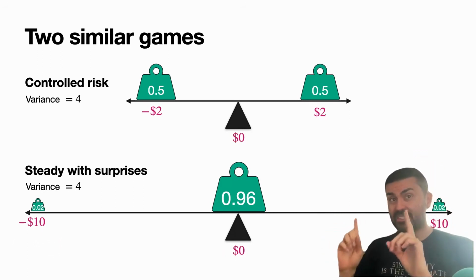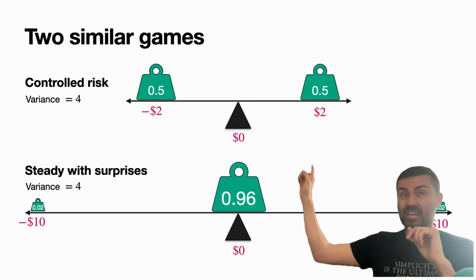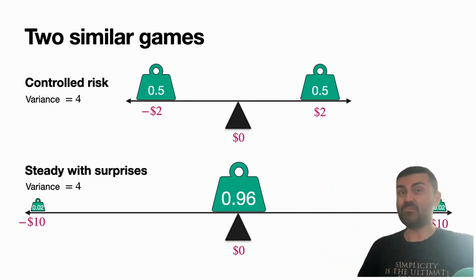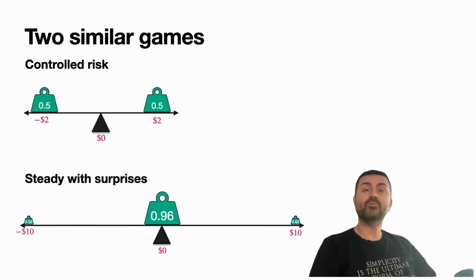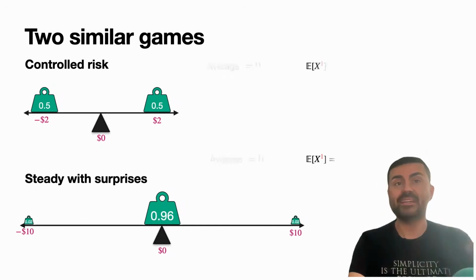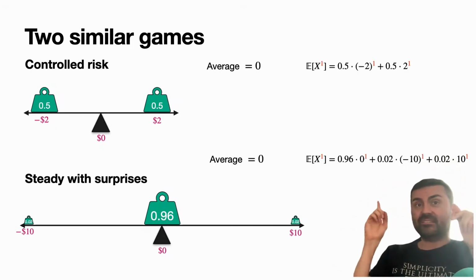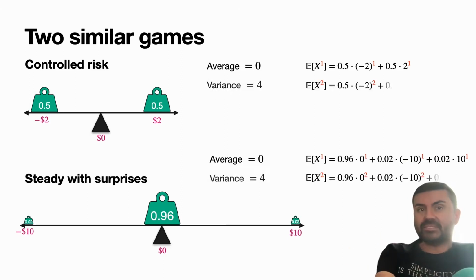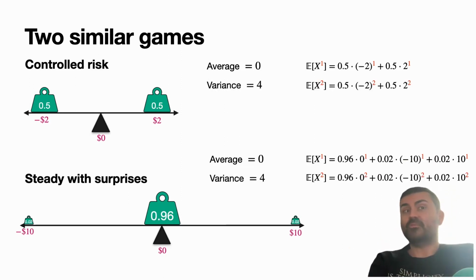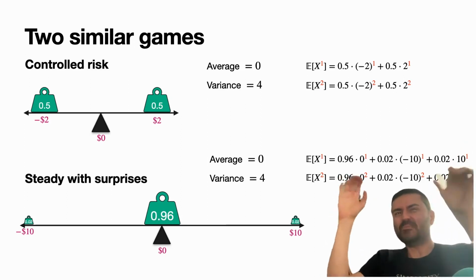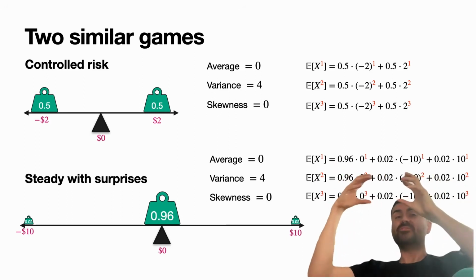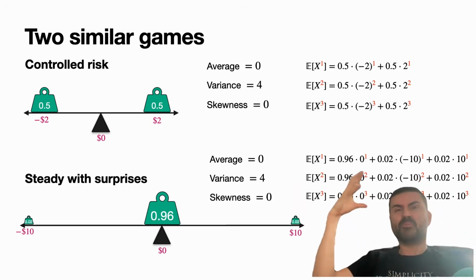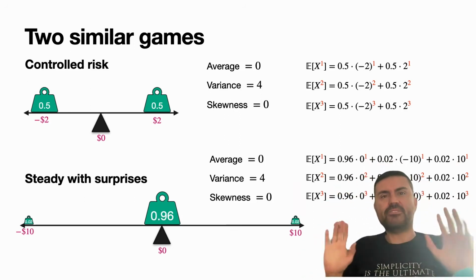Variance tells us the risk of the game, but it's not sensitive enough to tell us if we have a controlled risk or a steady game with surprises. So what can we do? Well, now we have to go to the next moment. So let's take a small summary. These two games have the exact same average. If you calculate the average, they're both centered at 0. They have the exact same variance because we've calculated both variances. So they're just equally wide except in a weird way. I invite you to calculate the skewness and you will notice that it is the exact same thing. It's going to be 0 because you don't have skewness towards the right or towards the left. They're both centered. When something is fully centered, you have skewness equals 0.